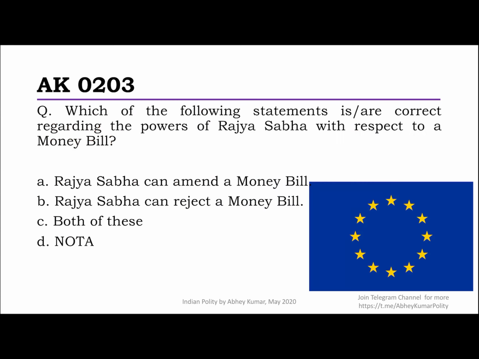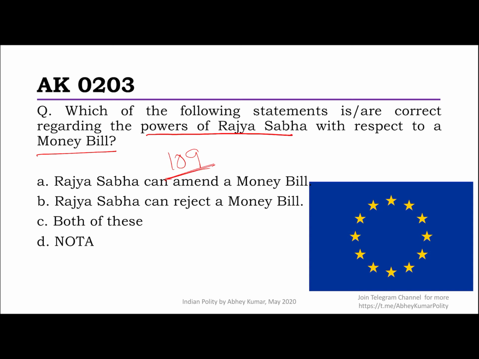So we go on to the next question, and that is which of the following statements is or are correct regarding the powers of Rajya Sabha with respect to a money bill? Okay, this is a very straightforward question. I'm sure all of us know that under Article 109, it's very clear that a money bill cannot be introduced in the Rajya Sabha. That's in fact the very first provision there.